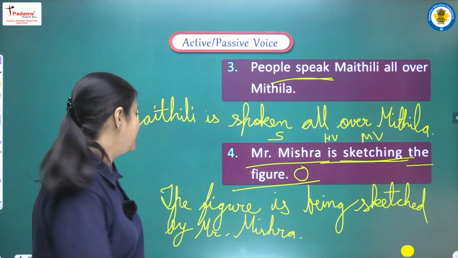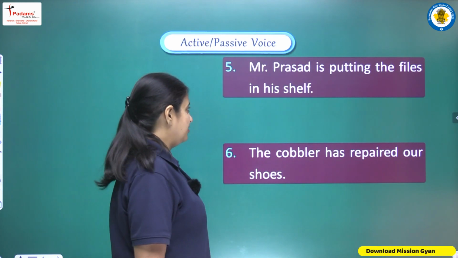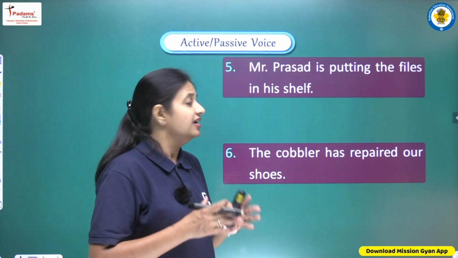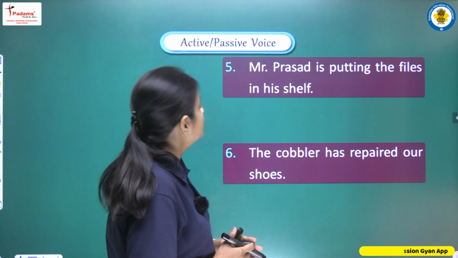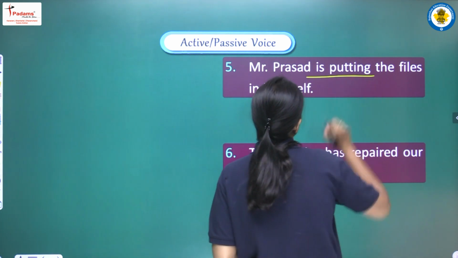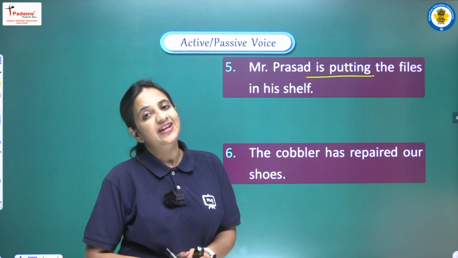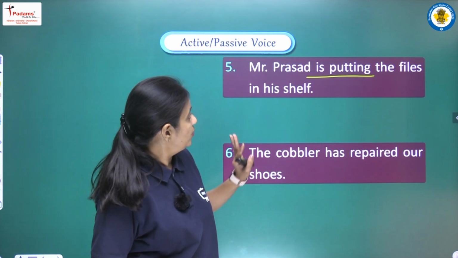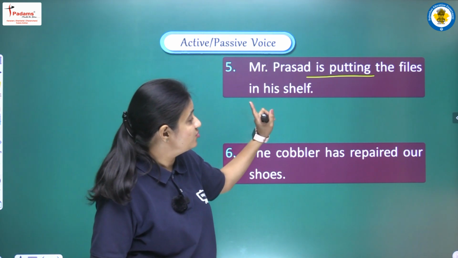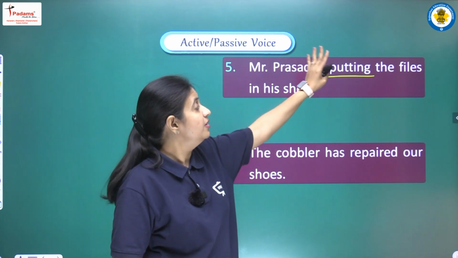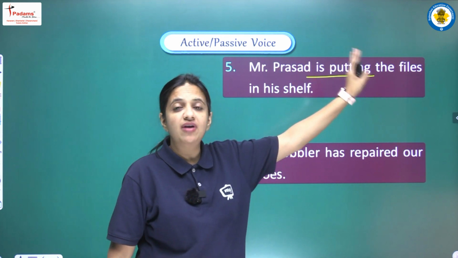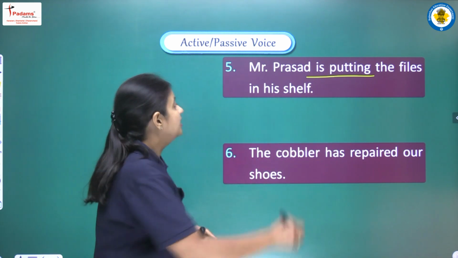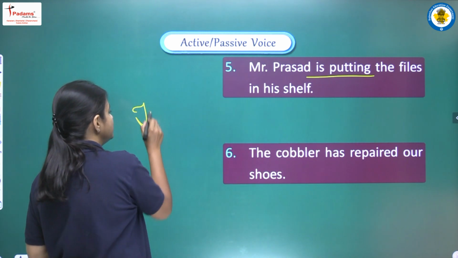All right, moving on, next sentence we are having here. Mr. Prasad is putting the files in his shelf, right? So again we can see we are having is and first form plus ing. It means we are having present continuous tense here, and we can see Mr. Prasad is our subject, is helping verb, putting main verb, the files is our object. So we have to start our sentence with object, that is the files.